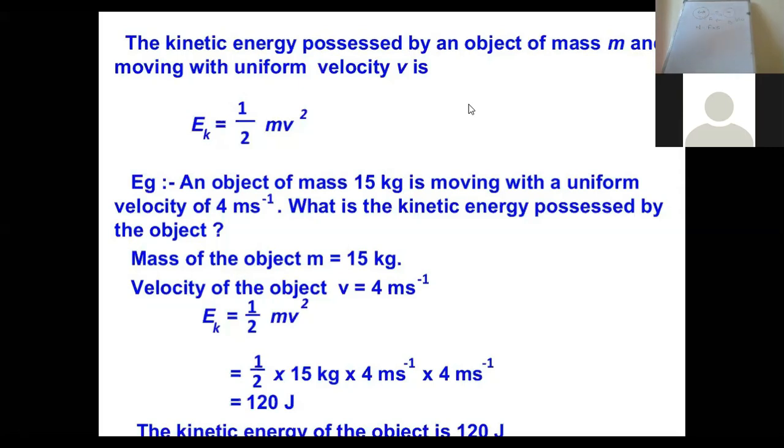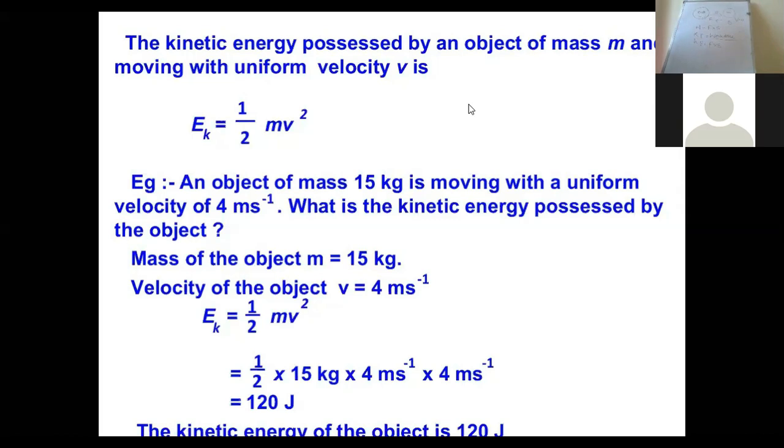So I can say that the kinetic energy which was possessed by the object when it was in motion is equal to the work done by the body. Work done by the body is equal to the kinetic energy, right? So in other words, kinetic energy is equal to F into S. Kinetic energy possessed by the body is equal to F into S, right?